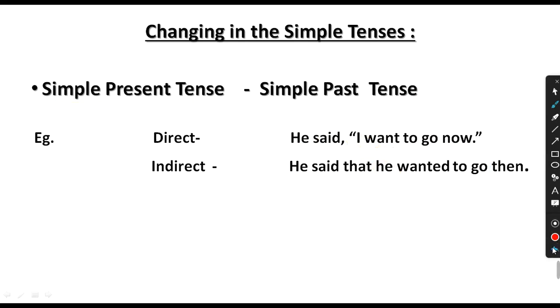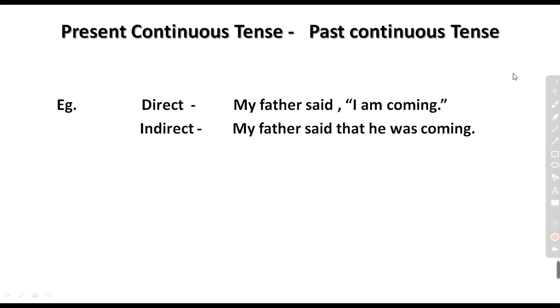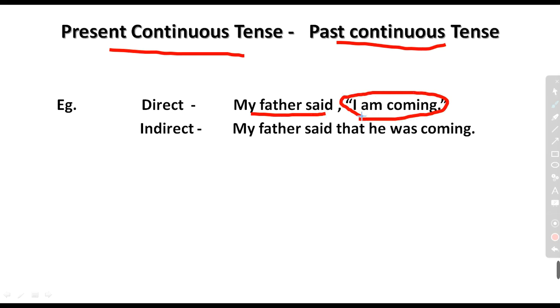Now after simple present tense comes another one, present continuous tense. If the statement or the quoted word is in present continuous tense, then you have to make it past continuous tense. Like, my father said, I am coming. Look at this one, I am coming, that is dealing with am and v4, and this statement is expressing the present continuous tense. My father said, you will just write the same. In place of double inverted comma, you have to put that.